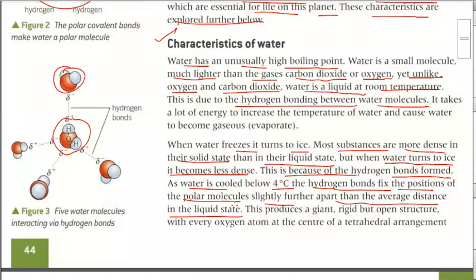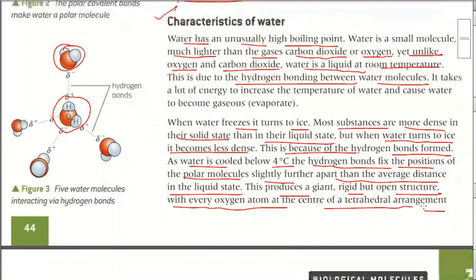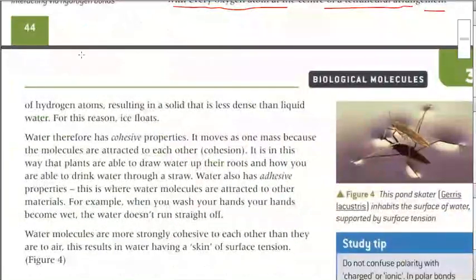Do I need to explain this? Okay, now this produces a giant but open structure. Ice has an open structure, with every hydrogen atom at the center of the tetrahedral arrangement, resulting in a solid that is less dense than liquid water. So this is the reason why ice floats.